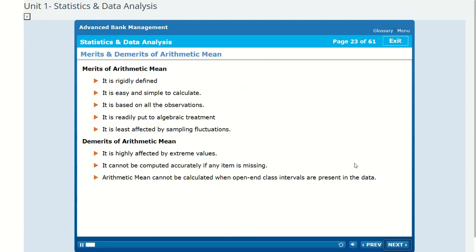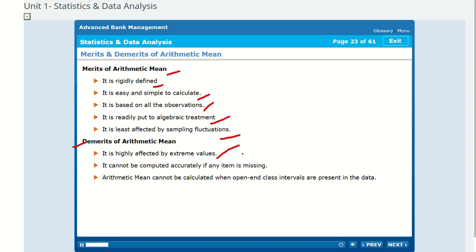Merits and demerits of arithmetic mean. Merits of arithmetic mean. It is rigidly defined. It is easy and simple to calculate. It is based on all the observations. It is readily put to algebraic treatment. It is least affected by sampling fluctuations.